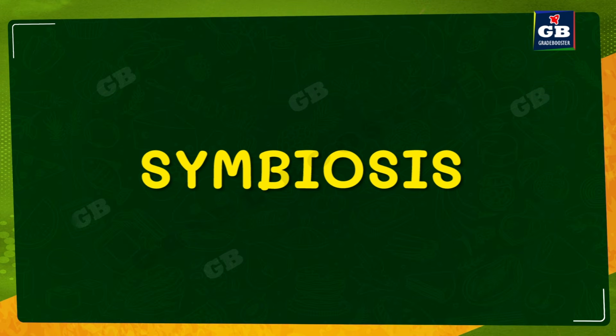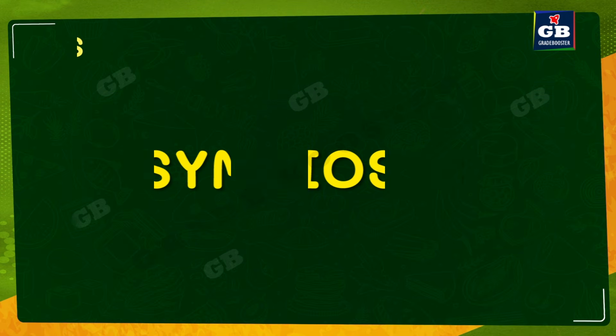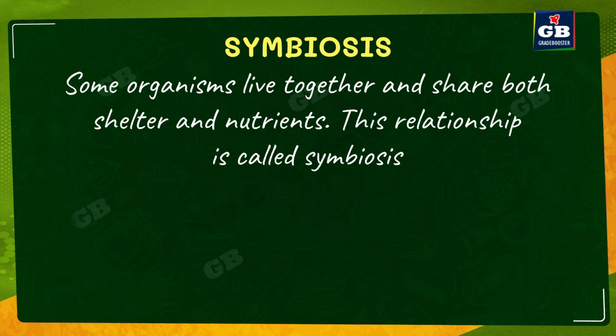Now let us see another mode of nutrition, that is symbiosis. Some organisms live together and share both shelter and nutrients. This relationship is called symbiosis. That means two different organisms are living together and sharing the benefits.